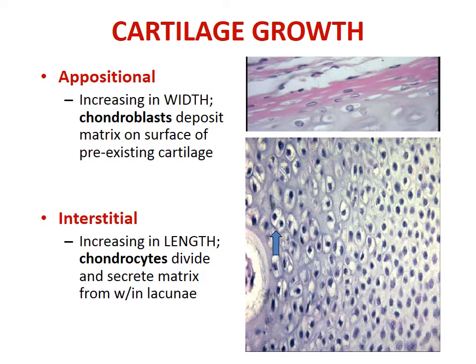Now cartilage growth. Cartilage displays two types of growth, appositional and interstitial. In appositional growth, the chondroblasts deposit matrix on the surface of pre-existing cartilage. It results in an increase in the width. And in interstitial growth, there is an increase in the length, in which chondrocytes divide and secrete matrix from within the lacuna. Here, the new cartilage is formed within the existing cartilage by division and differentiation of chondrocytes.